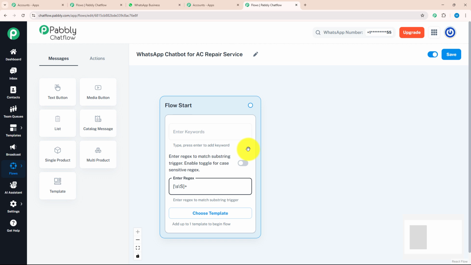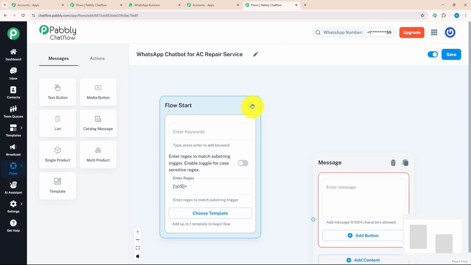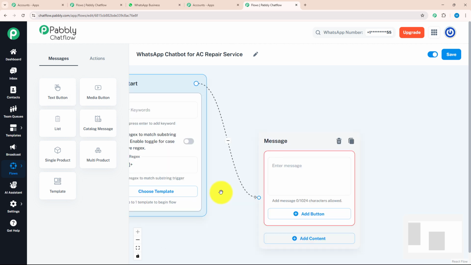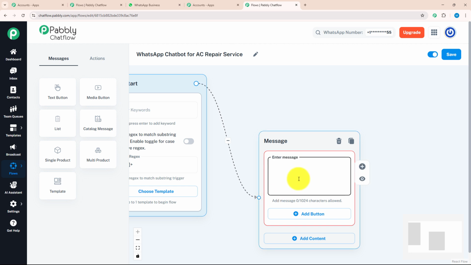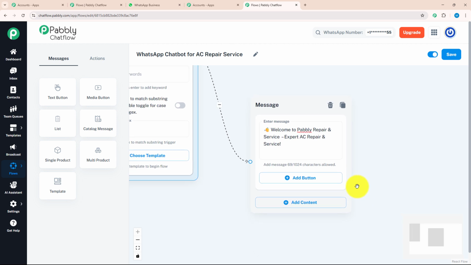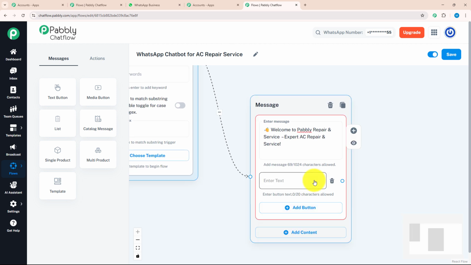After that, I want that as soon as my customer sends me a message, they receive a response reply. For that, I will drag and drop this text button in the message section over here and connect it with my flow start. It means that as soon as my customer sends me a message, they will receive this response reply. Something like this.